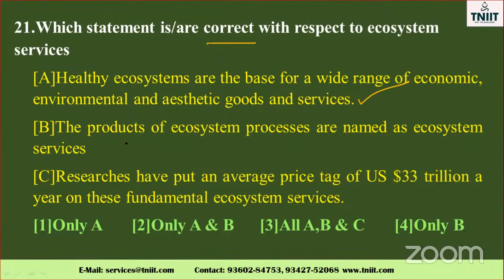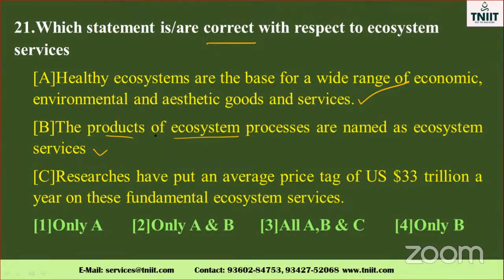The products of ecosystem processes are named as ecosystem services. Yes, we are getting that. Suppose the ecosystem is not in good condition, what happened? Each and every trophic level also suffered. As a result, the living organisms as well as the environment are affected.